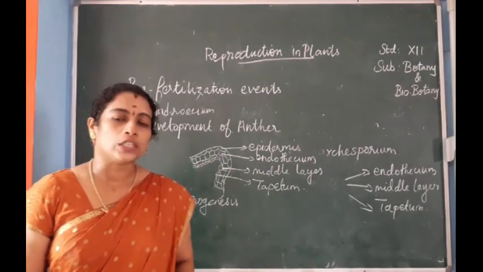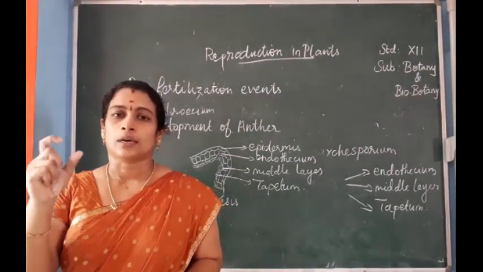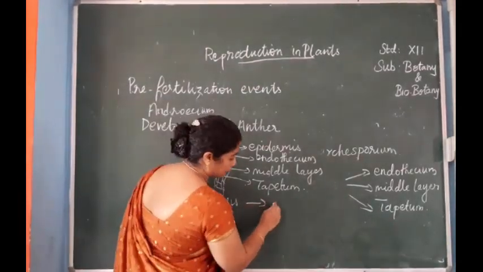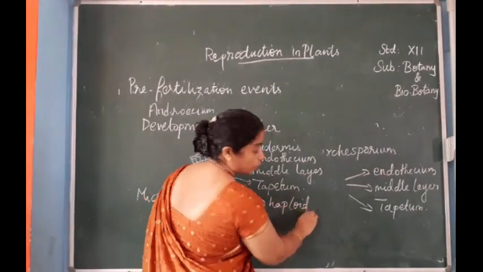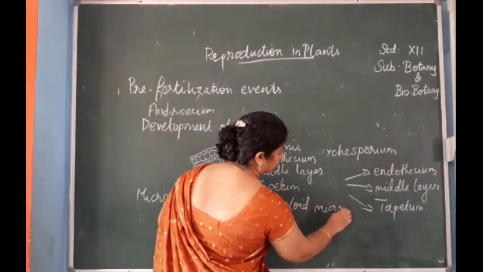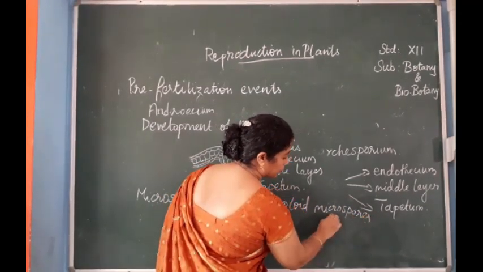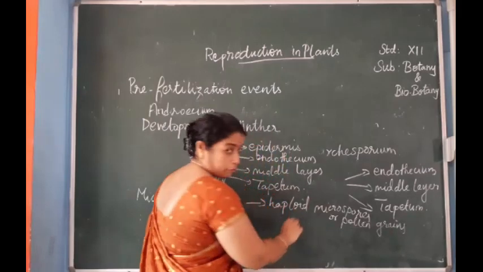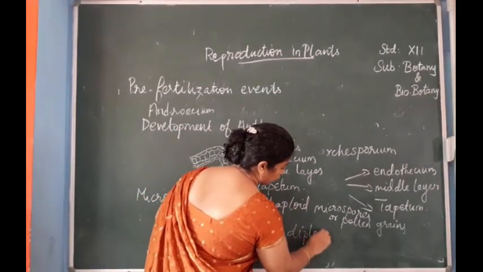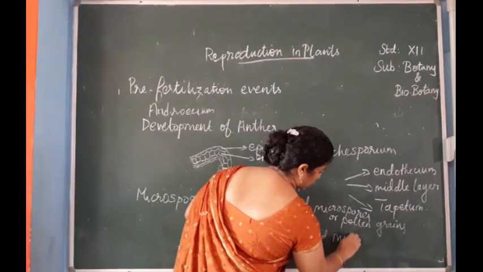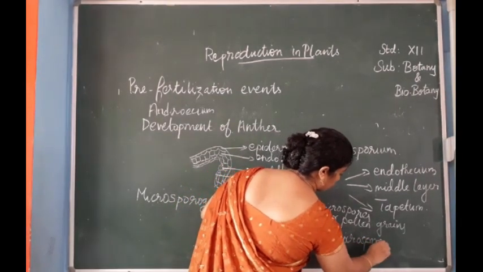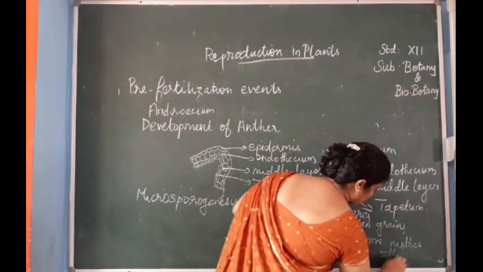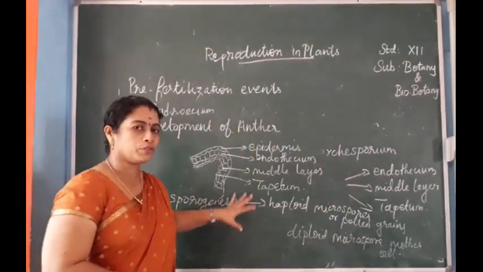What does sporogenesis mean? The formation of haploid microspores, or pollen grains, from the diploid microspore mother cell. So that's the first step of pollen grain formation.